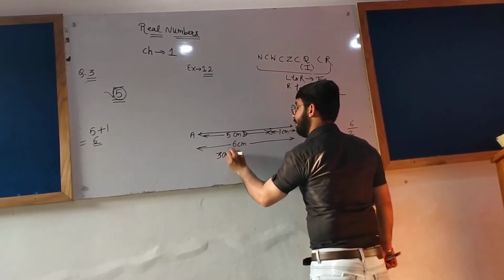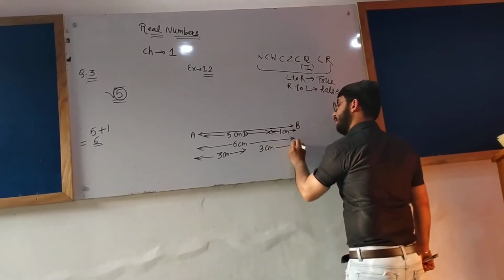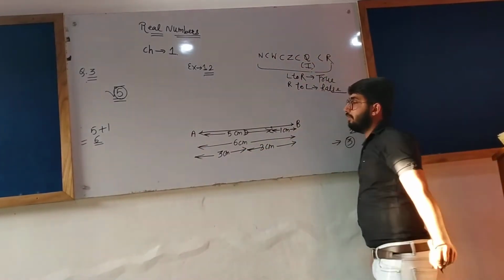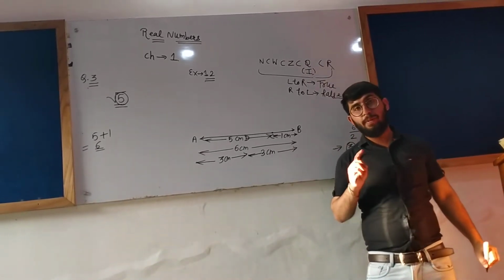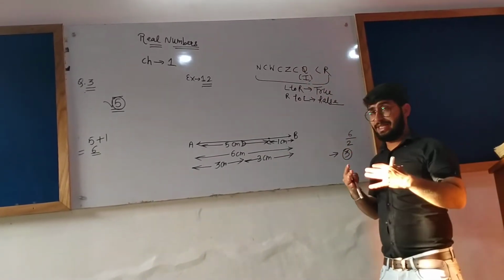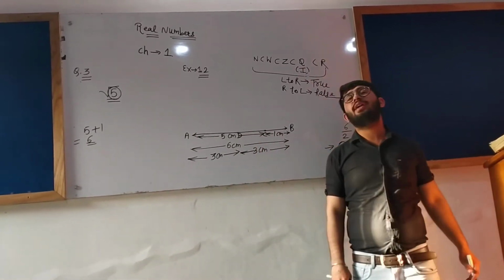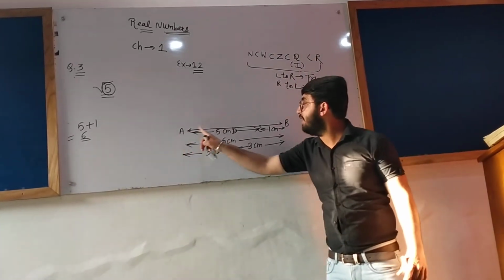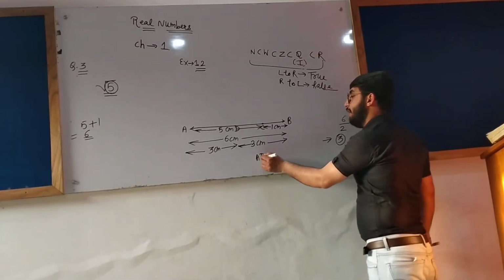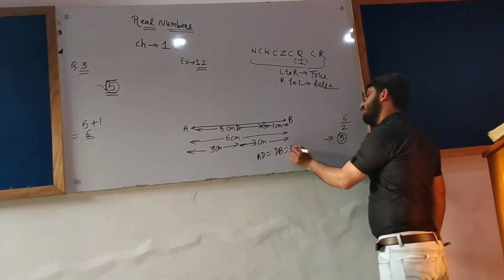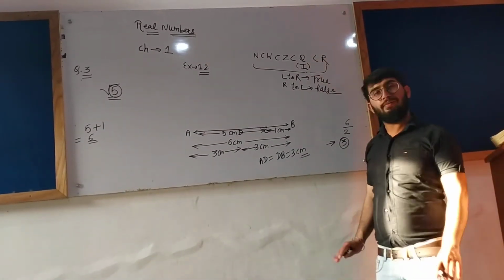This is 3 centimeter. Mark it as 3 centimeter. D is the midpoint, because half of 6 is 3 and point D represents 3. That is, AD equals DB equals 3 centimeter. Okay, now you have learned this.